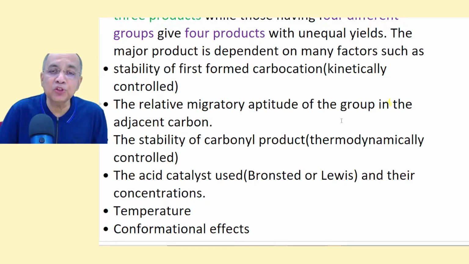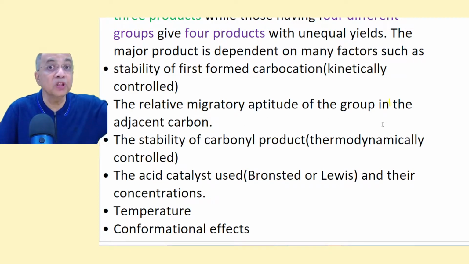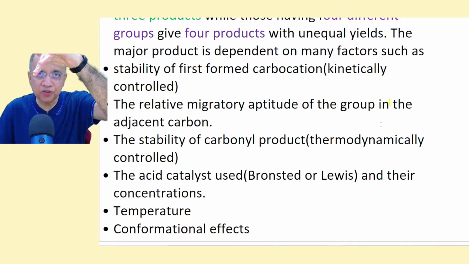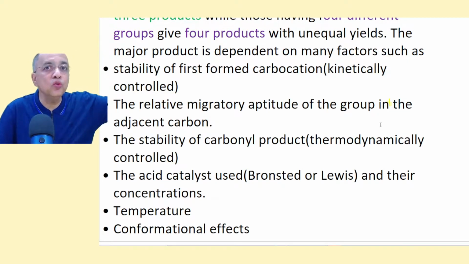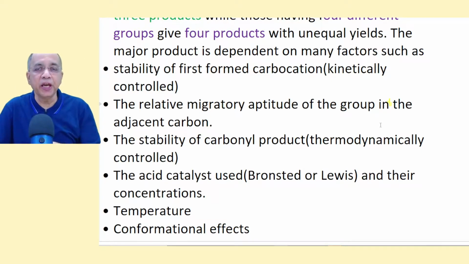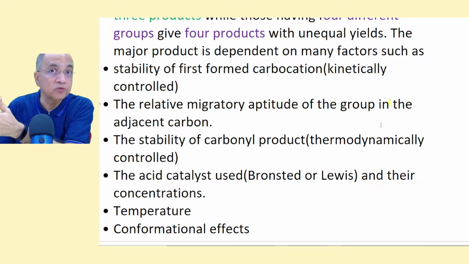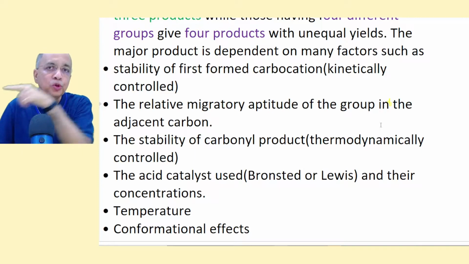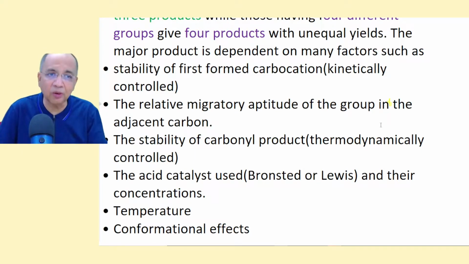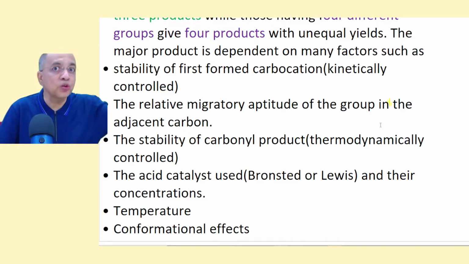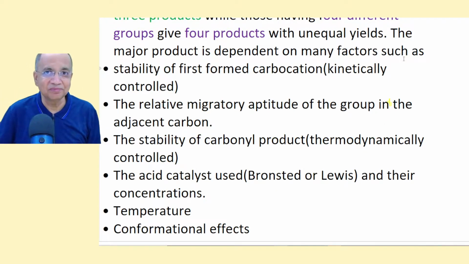Or the relative migratory aptitude of the group from the other carbon. Wherever the carbocation is formed, the other carbon will lose an alkyl or aryl or hydride in the form of a negative ion to the first carbocation to produce this stable keto compound, carbonyl compound. So, which out of the two groups bonded to that carbon has a greater migratory aptitude? That also is a controlling factor to decide which one is the major product.